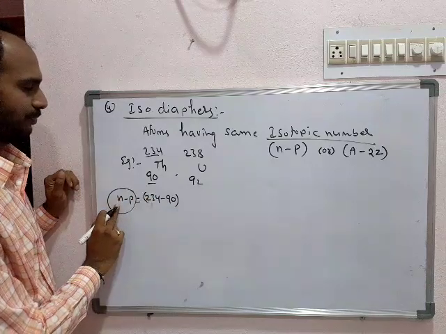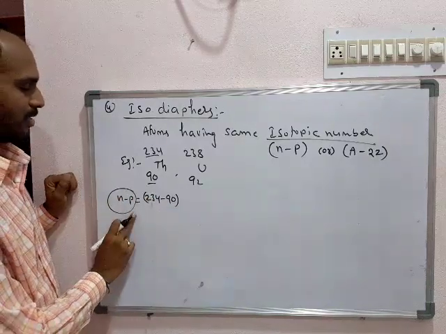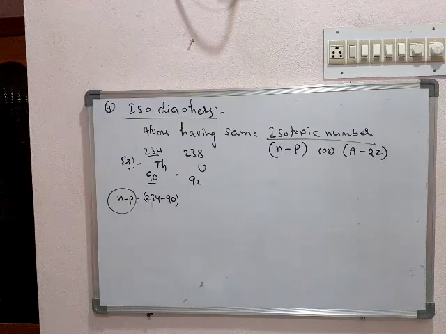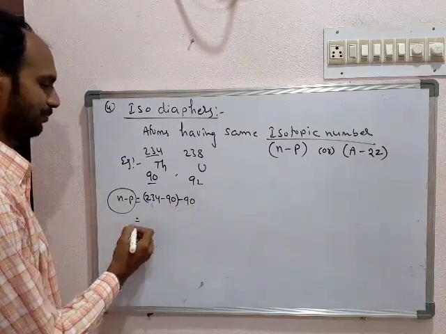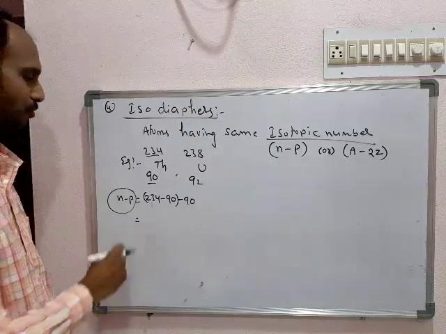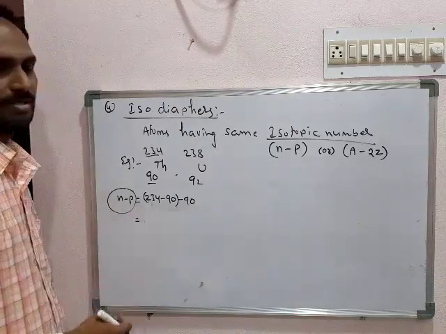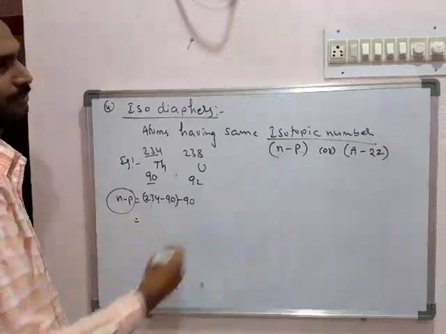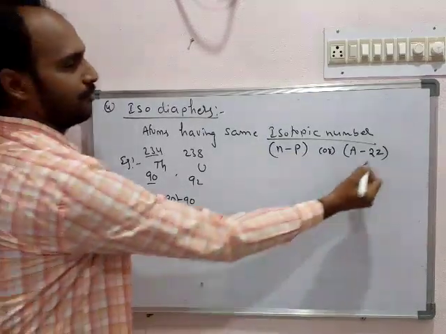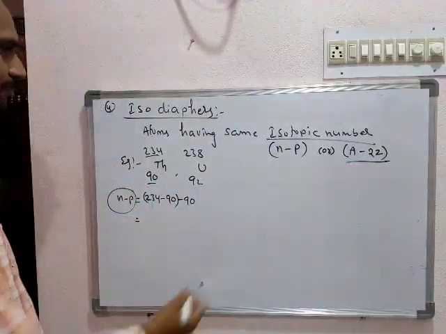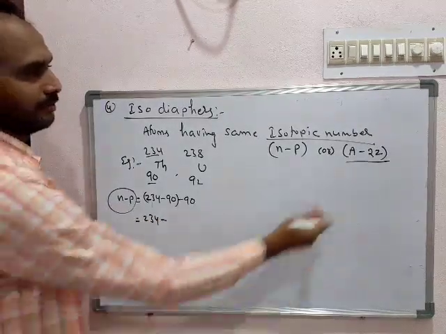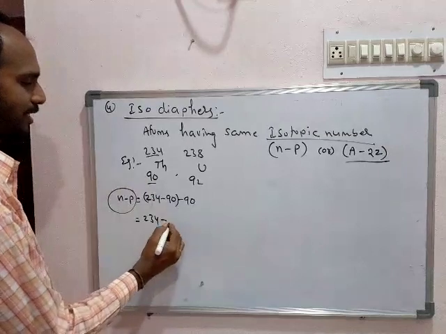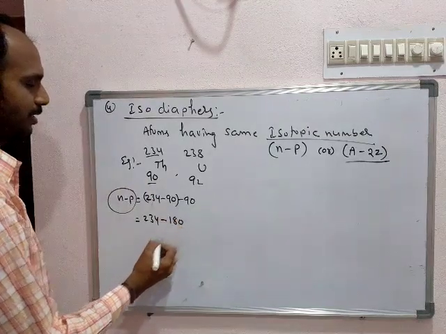This is the N value. Next, the number of protons is 90. Number of neutrons minus number of protons. Using the A value formula, A minus 2Z, that is 234 minus 2 into 90, which is 180.